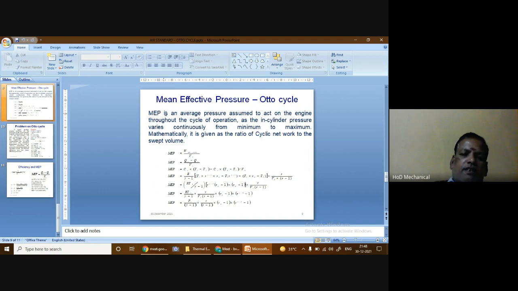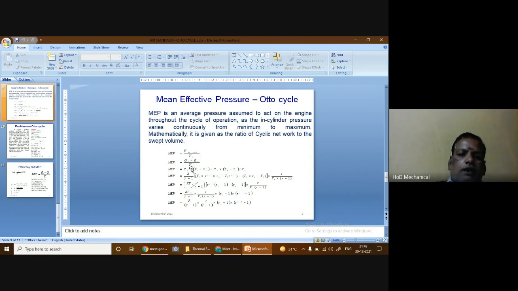Mean effective pressure is a hypothetical pressure, that is, an average pressure that is assumed to take place inside the cylinder throughout the cycle of operation. Mathematically, it is given as the ratio of cyclic net work to the swept volume. From this we can find the mean effective pressure. Here I have written the formula. The mathematical expression is: mean effective pressure is given by W net divided by the swept volume.